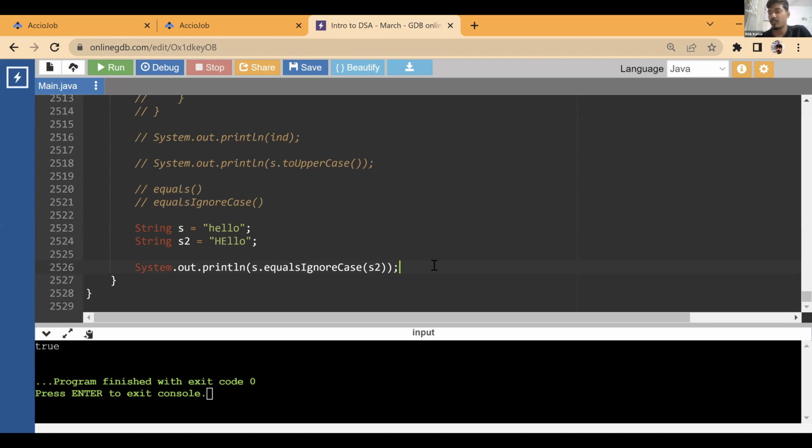If any one of them is in a different case, you just convert it to that case and compare the characters. In case of equals, you don't even need to convert any character. You directly compare the characters. If they are equal, they are equal. If they are in upper and lower case, they are not equal, as per equals. Okay, understood?